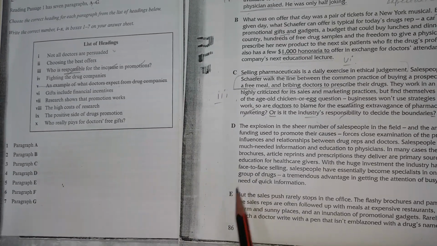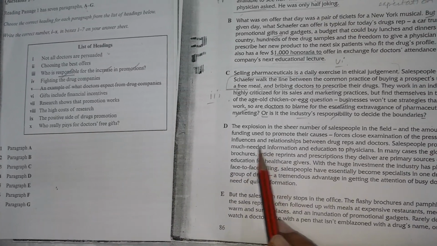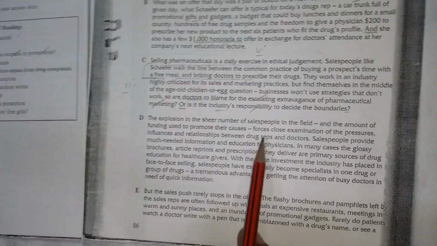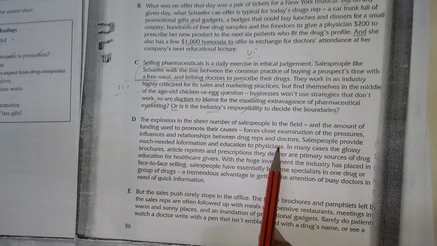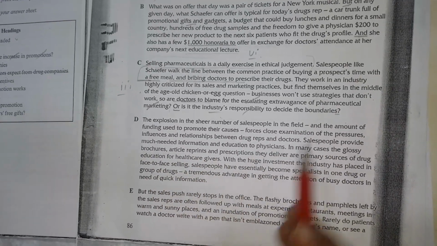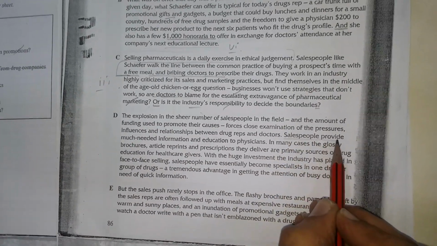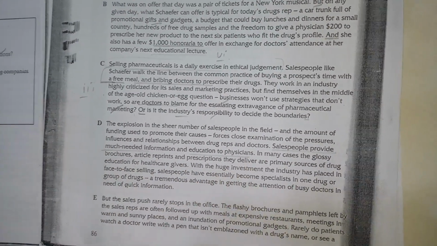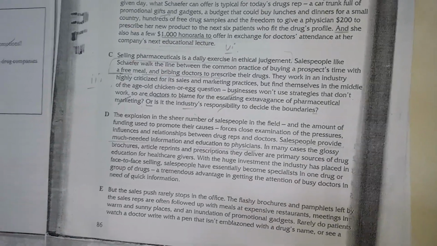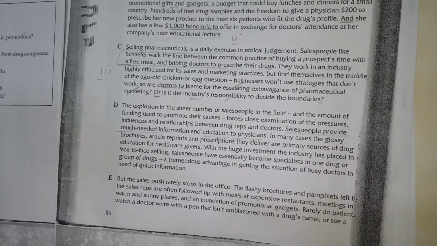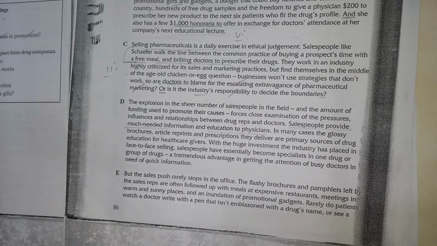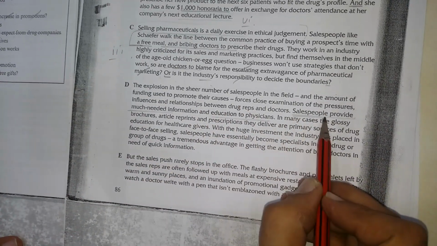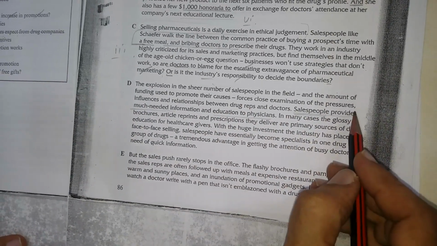Now I am going to the paragraph number four, that is paragraph D. The explosion in the sheer number of salespeople and the amount of funding used to promote their causes. I am trying to read between the lines. They say we provide much needed information and education. Here a positive thing is going on. They provide much needed information and education to physicians, because physicians have very little time. They have to remain updated with the market, and who is responsible for their general awareness related to the medicine field? That is salespeople. This is the meaning of this line.